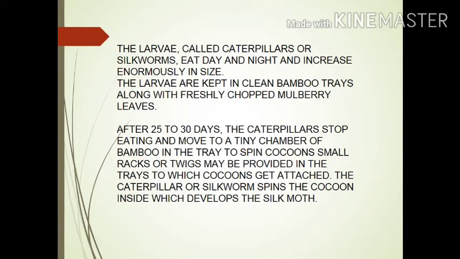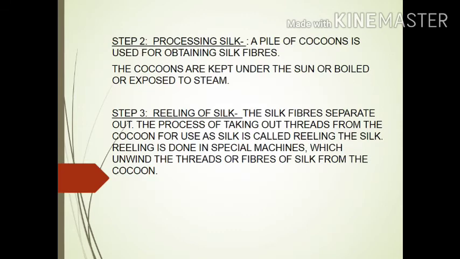The larvae are kept in clean bamboo trays along with freshly chopped mulberry leaves. After 25 to 30 days, the caterpillars stop eating and move to a tiny chamber. There, they spin cocoon walls. Step 2. Processing silk. A pile of cocoons is used for obtaining silk fibers. The cocoons are kept under the sun or boiled or exposed to steam.